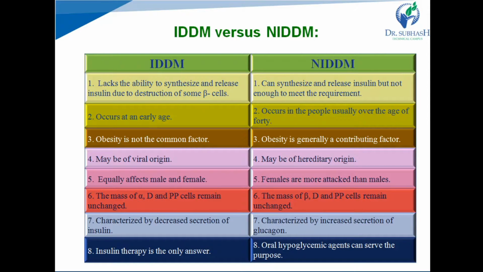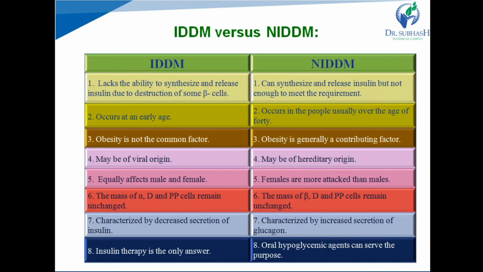In type 1 diabetes, the mass of alpha, delta and PP cells remains unchanged, while in type 2 diabetes, the mass of beta, delta and PP cells remains unchanged, which means in type 1 diabetes, the mass of beta cells is reduced, and in type 2 diabetes, the mass of alpha cells is enhanced. So the function of beta cells is to secrete insulin; in type 1 diabetes, insulin secretion will be decreased. The function of alpha cells is to secrete glucagon, so in type 2 diabetes, secretion of glucagon will be increased.